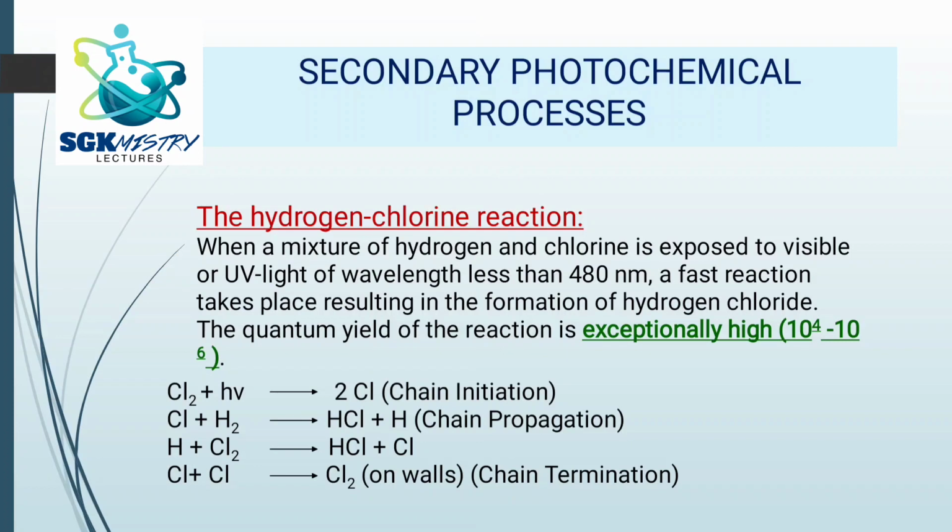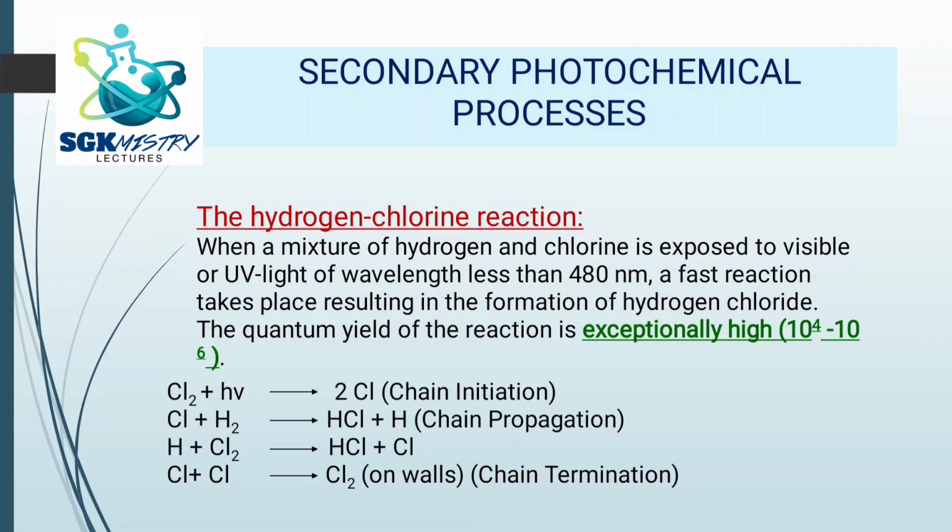So here you can see the formation of hydrogen chloride takes place. Here the quantum yield is exceptionally high, in the range of 10 to the power of 4 to 10 to the power of 6. Just by looking at it, it is very clear that the quantum yield is too high. That means so many molecules of the products are formed. So you can easily understand that a chain reaction has taken place.